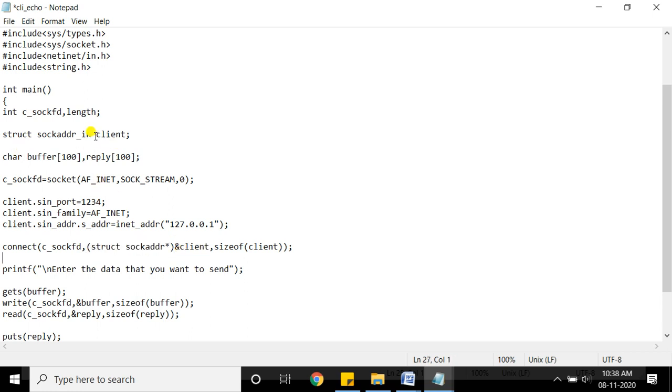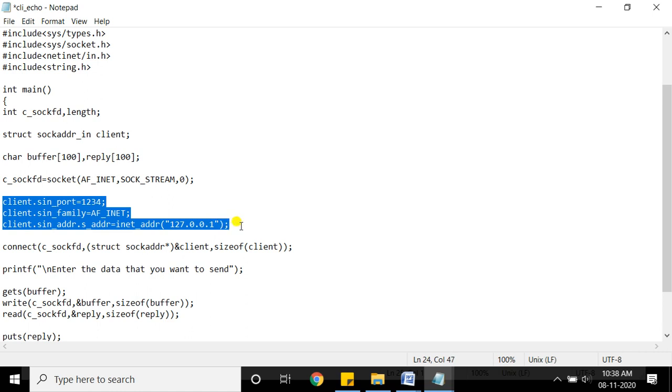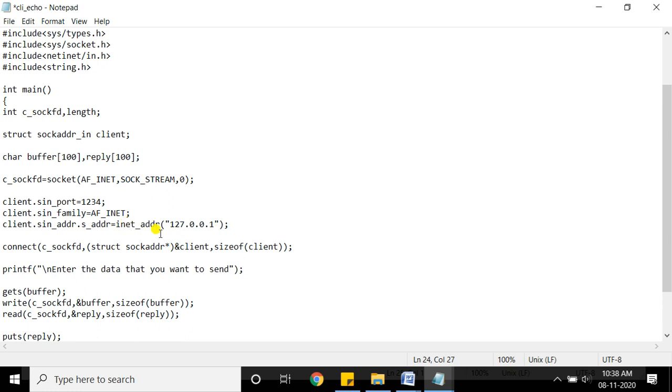You need to give the variable address. The variable is client, so you write its address. It is basically a pointer to that structure where all information has been stored, like the port number we initialized here. Client is a variable, and through this variable we have initialized the members of the structure, that is port, family and address. And that pointer to the structure we are giving here, and then the size of that structure. Getting? This is the connect system call.